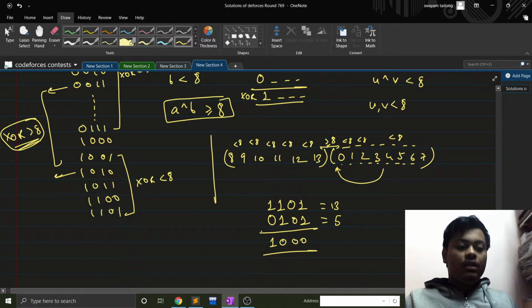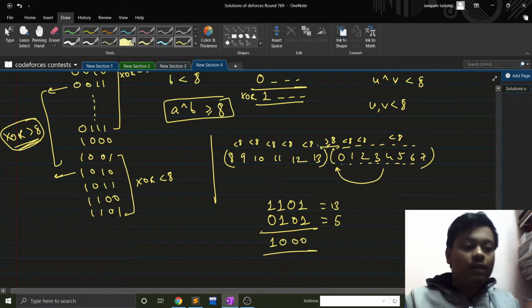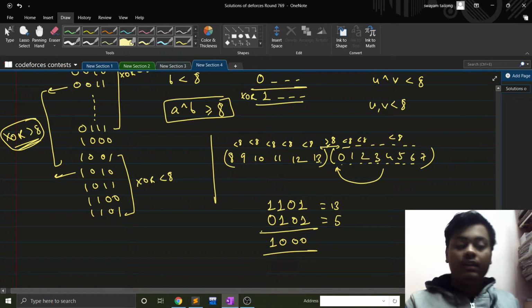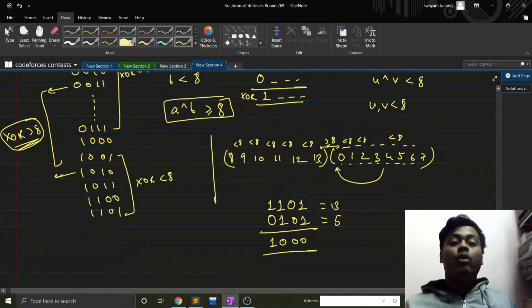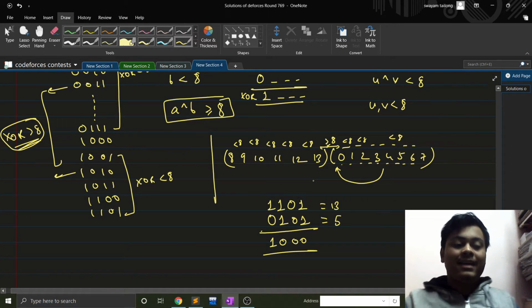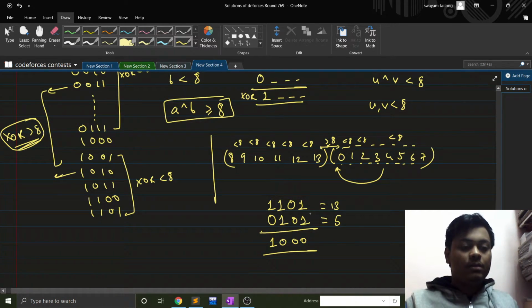Fine. And we know that if a number is greater than or equal to 8 and the other number is less than 8, their XOR will always be greater than or equal to 8, right? So the best is to make it exactly equal to 8, which is always possible by choosing a number which has the most significant bit 0 and the other bits equal, right?